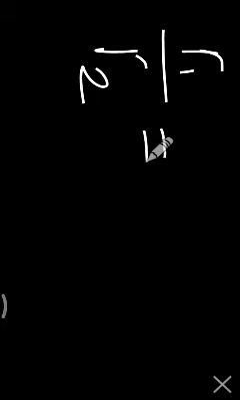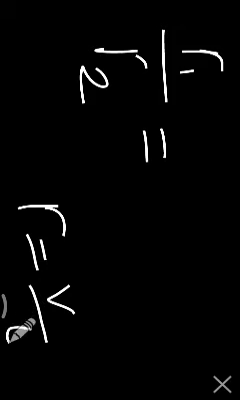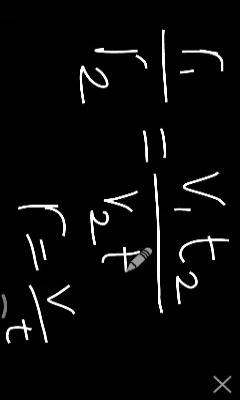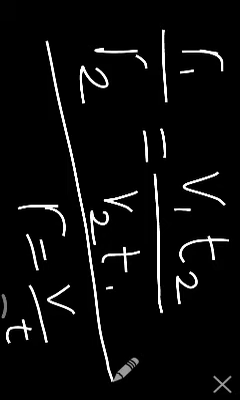or R1 by R2 is equal to... R is equal to V by t, where V is volume, t is time. So R1 by R2 is equal to V1 t2 by V2 t1. This is the formula because rate of diffusion is equal to volume diffused by time. This is all for Graham's law.